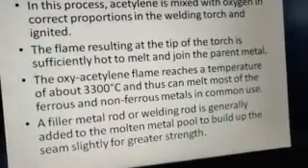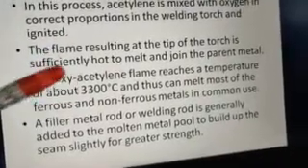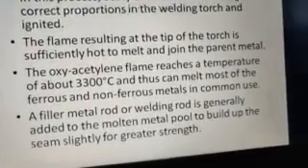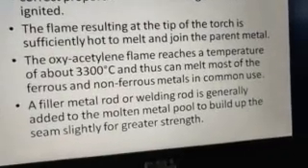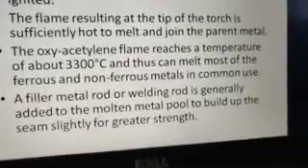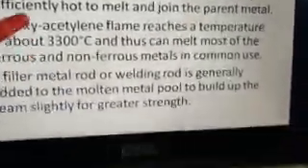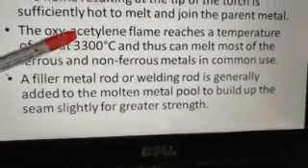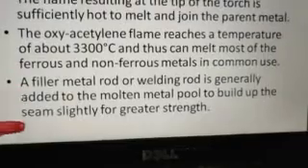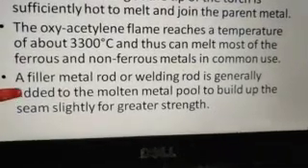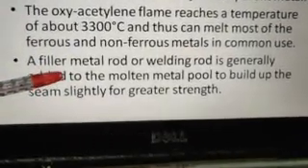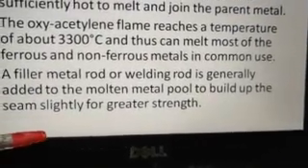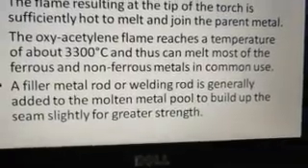Depending on the temperature you can vary the application of this gas welding, or if the temperature is so high, then it can be called gas cutting. The oxy-acetylene flame reaches a temperature of about 3300 degrees Celsius and thus can melt most of the ferrous and non-ferrous metals in common use. And a filler metal rod or welding rod is generally added to the molten metal pool to build up the seam slightly for greater strength.